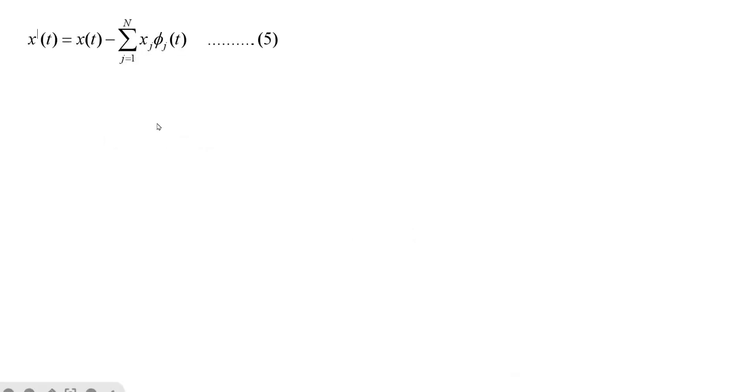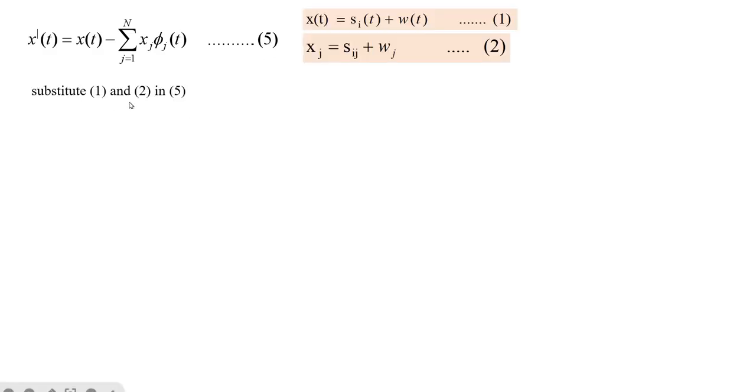Now, let us consider a new process which is given by x dash of t is equal to x of t minus summation j is equal to 1 to N xj phi j of t. We'll take this as equation number 5. Now what we'll do is we'll substitute equation 1 and 2 in 5. This was our equation number 1 and this was our equation number 2. We'll substitute these two equations in equation number 5 and see what we'll get.